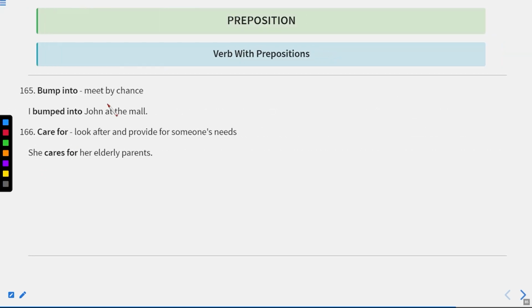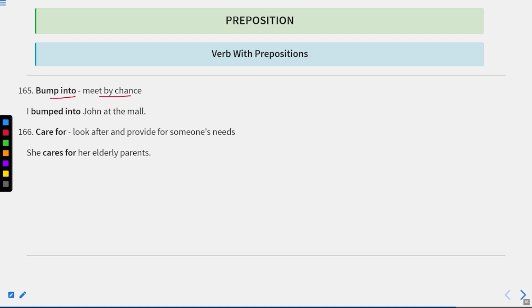Okay. Bump into, meet by chance. I bumped into John at the mall. Bumped into means met by chance. Now there is another phrase that is run into. Run into also means the same.